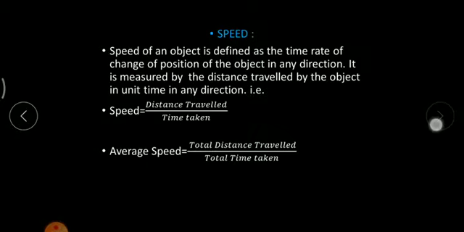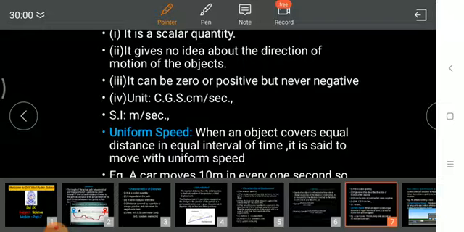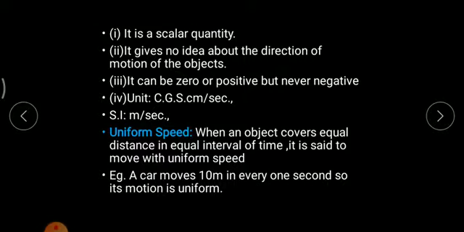So I will skip on to the next topic. Now let us discuss some characteristics of speed. It is a scalar quantity. Since it does not depend upon direction, speed as a whole is a scalar quantity. It gives no idea about direction. Speed is not at all related to direction. It depends only on magnitude. It can be 0 or positive, but never negative.